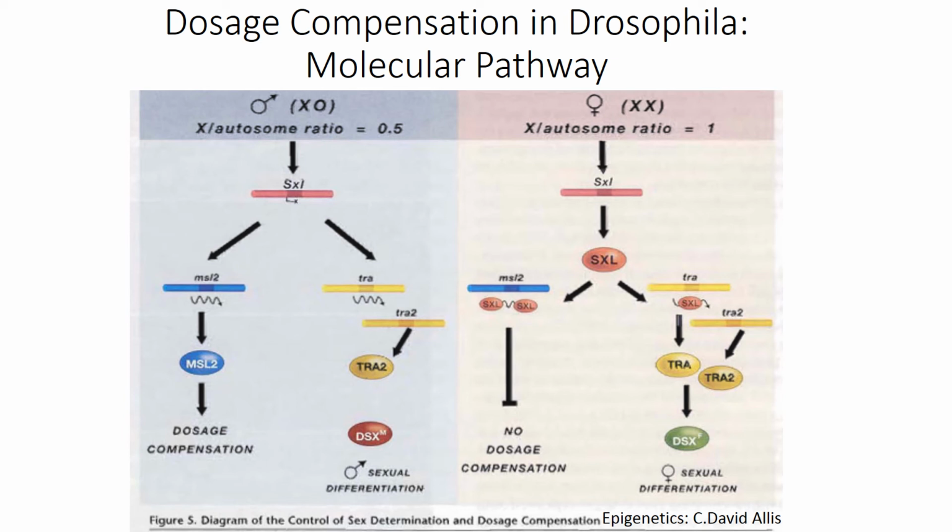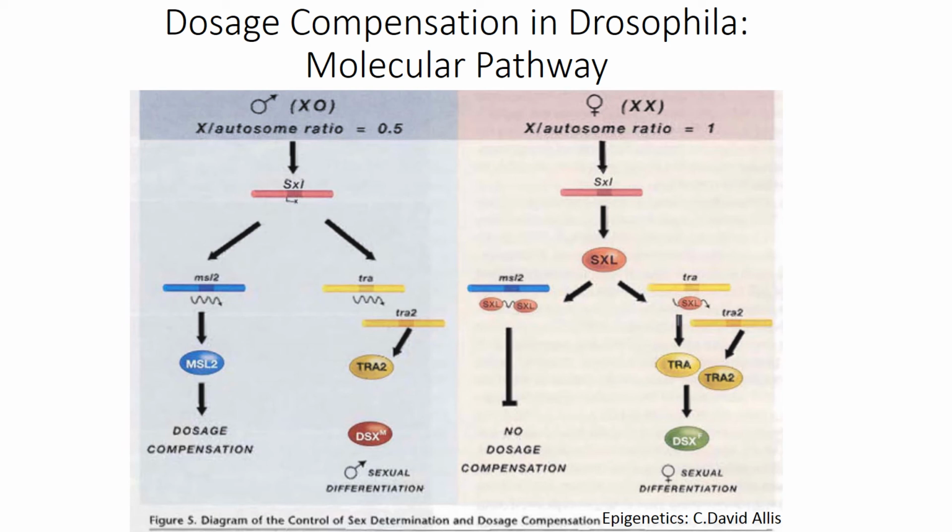Now the presence of MSL2 protein is a must to assemble MSL complexes on the X chromosome and upregulate the group of genes on that chromosome. In males, as the SXL expression is inhibited due to the chromosome counting, MSL2 mRNA can be translated, resulting in MSL2 protein formation and MSL complex assembly, responsible for dosage compensation. So this is how dosage compensation works in Drosophila.